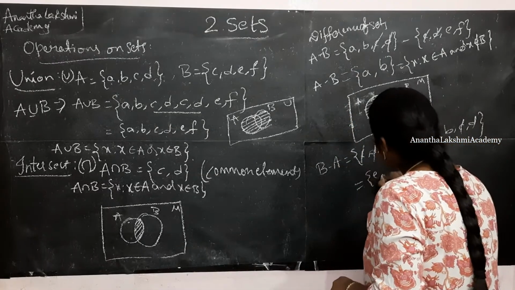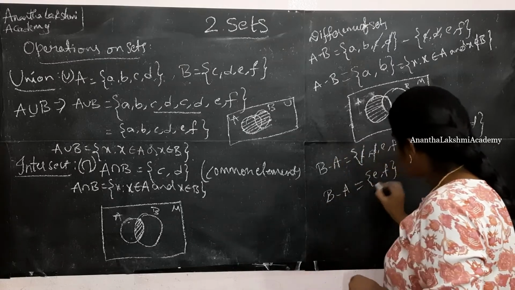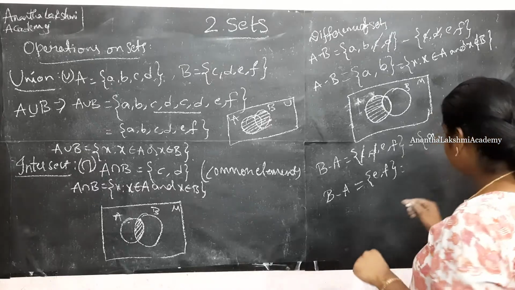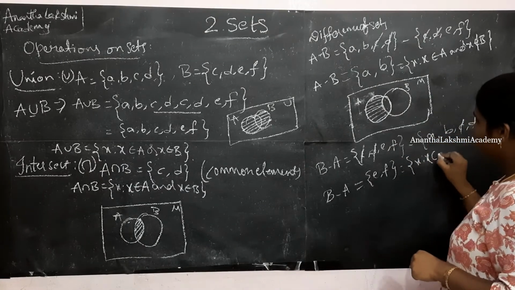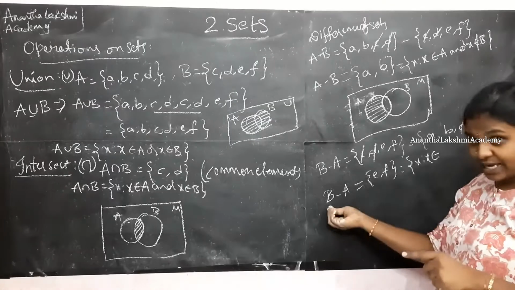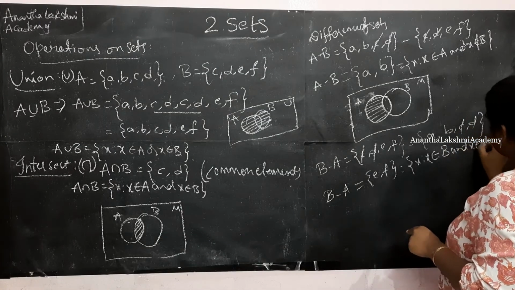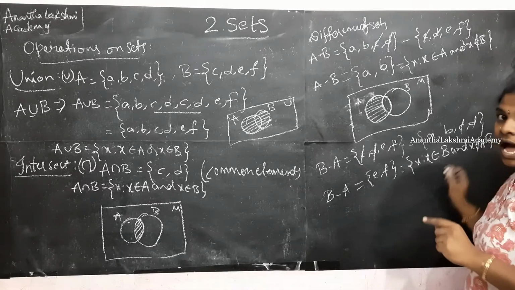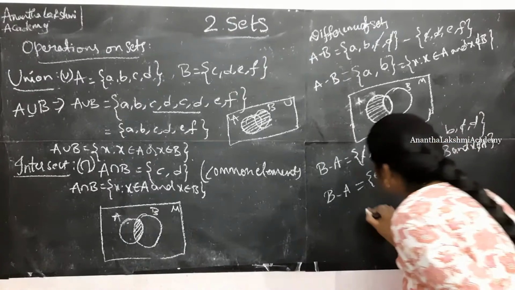E comma F. B minus A is equal to E, F. For this, if I am to write a set builder form, x such that x belongs to B and x does not belong to A. Now try drawing the Venn diagram for this on your own.